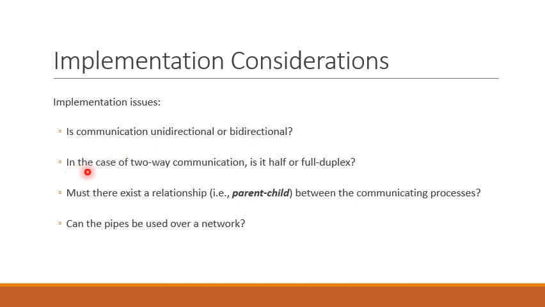Another issue is, in case of two-way communication, is it half duplex or full duplex? This means if the communication is bidirectional, that is both process A and process B can read as well as write to the pipe, then it supports either half duplex or full duplex transmission mode. In half duplex transmission mode, only one process can write at a time. The other process has to wait for its turn.